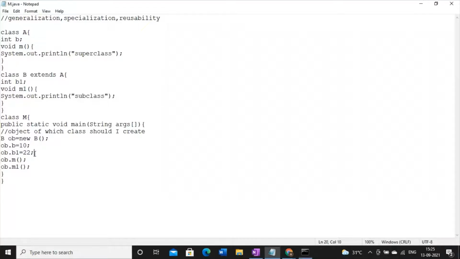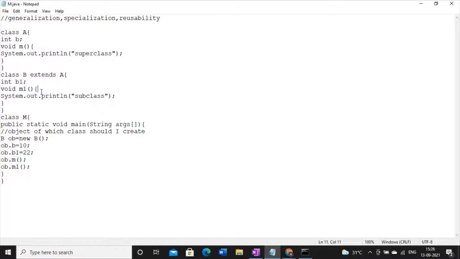Now if you want to see the output of the variables, then you have to make another print statement. Where to use this print statement, I will tell you. But before that, how could I prove that whatever components we have in the superclass, everything is copied inside the subclass due to the existence of the extends keyword? We know this concept, but how could I prove it? That is, this variable and this method are already there in the subclass. According to my discussion they are internally copied, but I have to prove it.